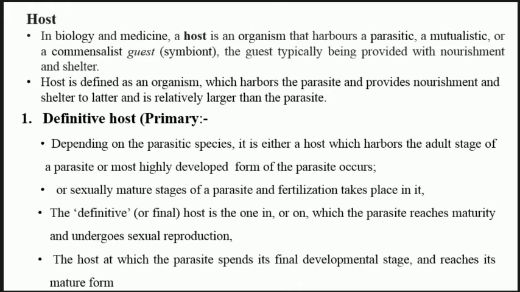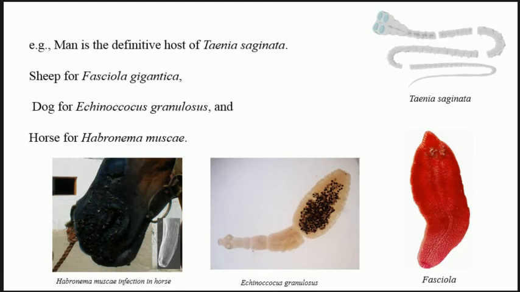So remember, an organism will either start the whole of its cycle within one organism, or otherwise it will come from intermediate hosts, and at the end it goes into the definitive host.